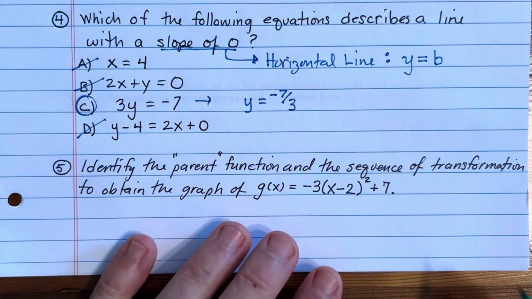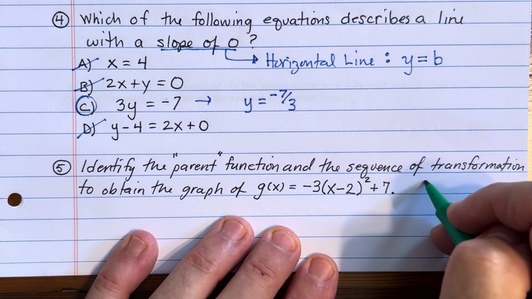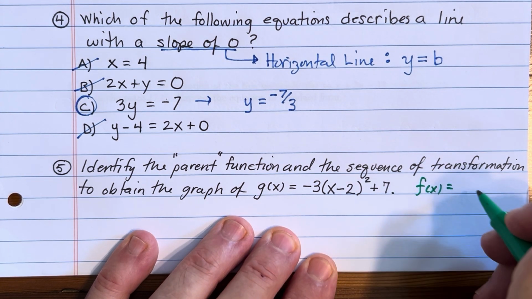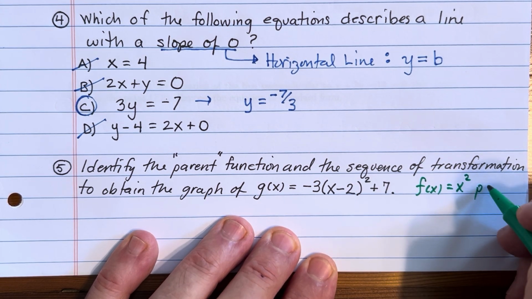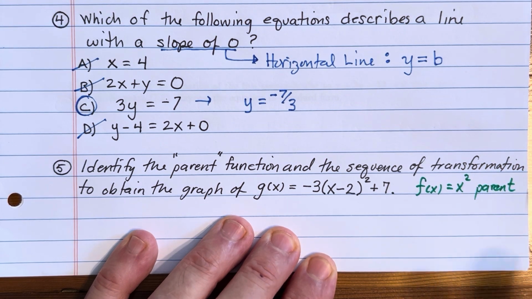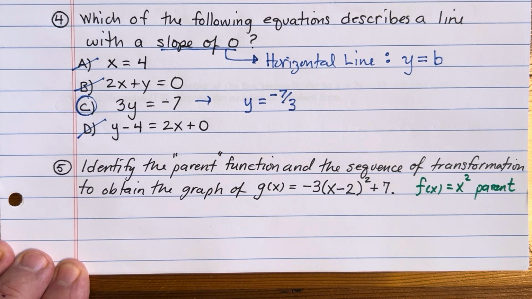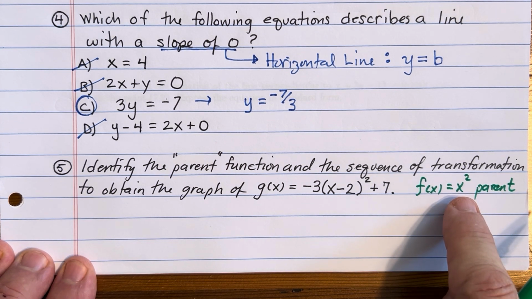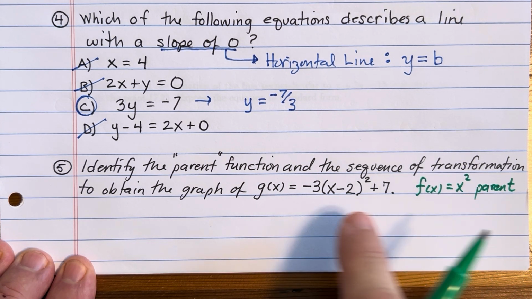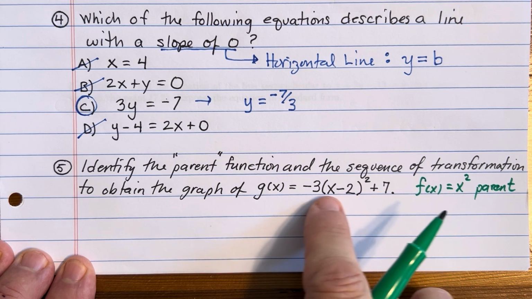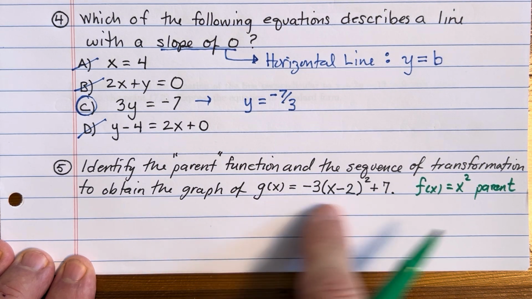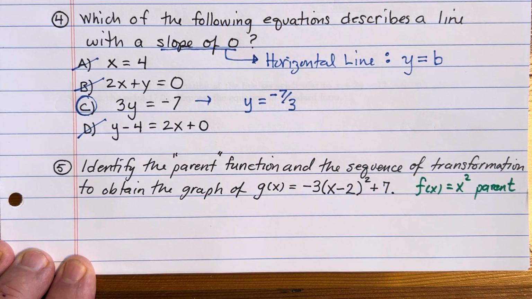All right, the parent function here is that squaring. f of x equals x squared. That's my parent. We know that that's your basic parabola with the little bottom, the vertex, sitting at the origin. We're going to take this parent function and send it through the transformations required to generate this function that we've called g of x.